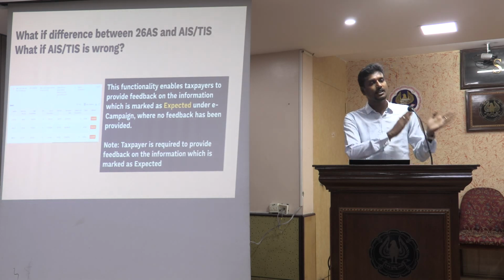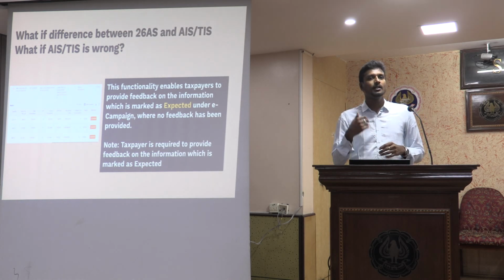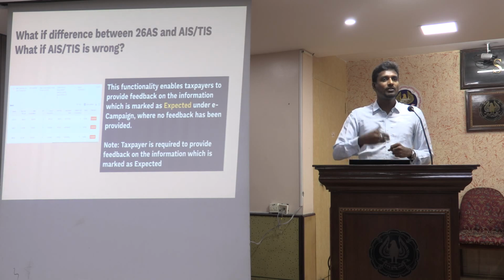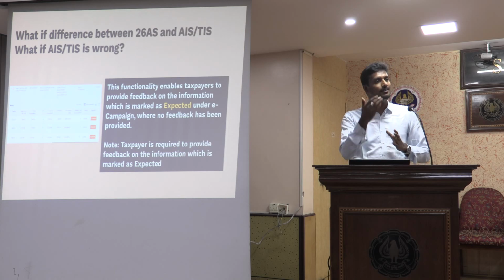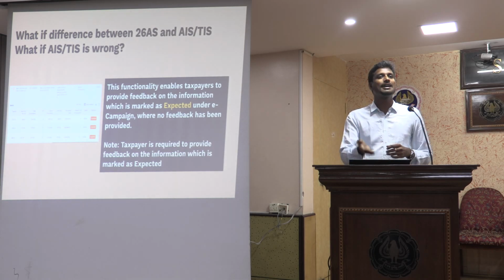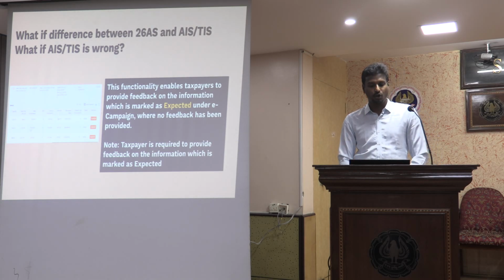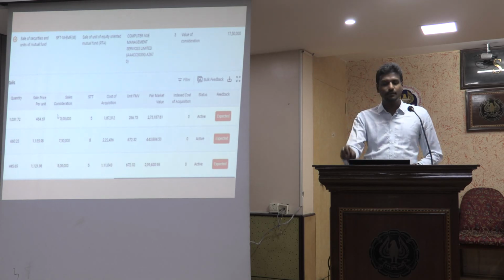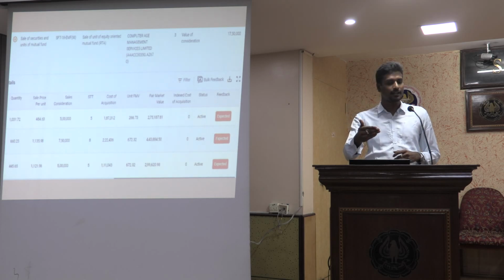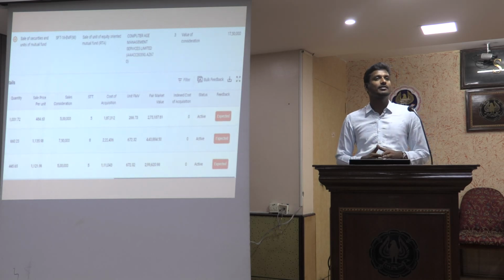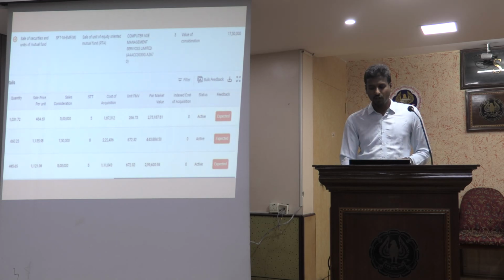There are certain categories of information which are optional, and certain categories of information are expected to be responded to as feedback. Now, where tax authorities or the risk strategy team or the risk management team have certain challenges in verifying the data, they might ask us to confirm the information through the Reporting Insight Portal, and I will have a column called expected feedback. So this feedback column will show me in red stating that it is expected to respond as feedback. Now I have to confirm whether these transactions are correct, pertaining to me or not. So this is an expected mandatory feedback that I need to give.